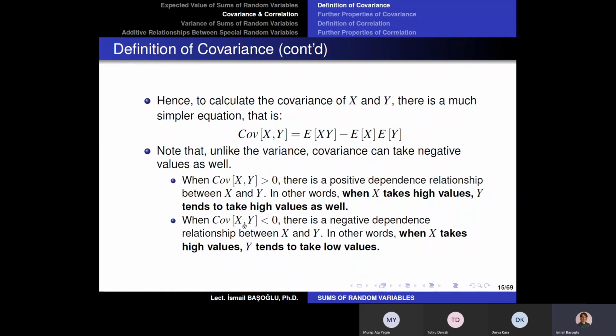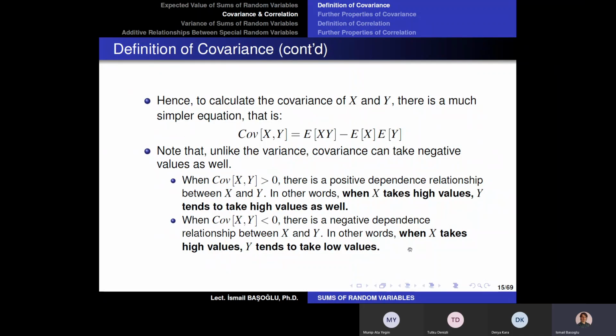However, there are random variables which have a negative dependence relationship as well. And for these random variables, the covariance is going to be negative. For example, if x is the odometer value of a second-hand automobile, and y is the second-hand price of the same automobile, then if the odometer value is high, we expect the price to be low, right?